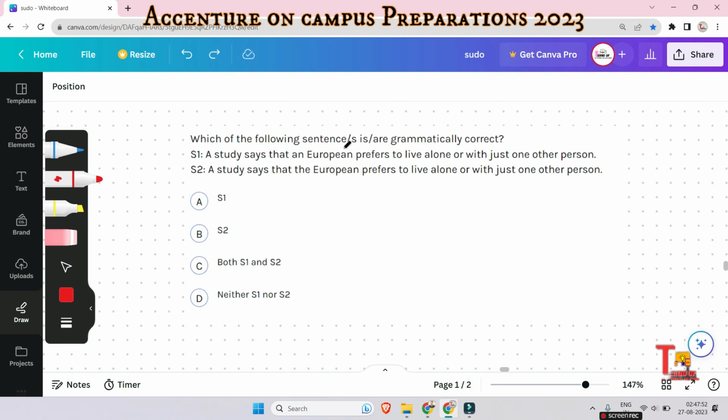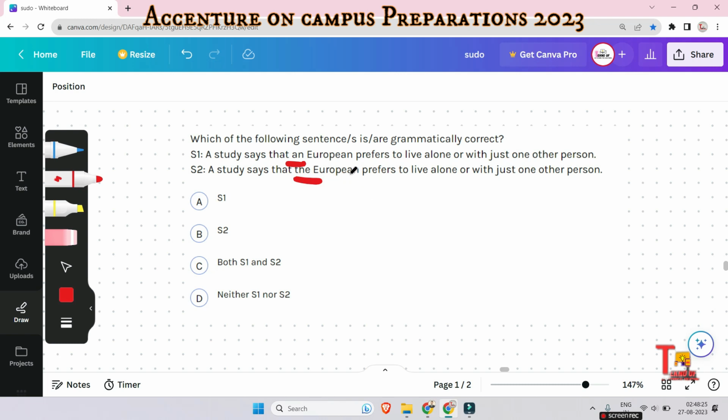That is, which of the following sentence or sentences is or are grammatically correct? Sentence 1, a study says that an European prefers to live alone or with just one other person. And second sentence is, a study says that the European prefers to live alone or with just one other person. What will be the correct? The difference between those is here. The article used here is the indefinite an and the definite the. So what will be the correct?